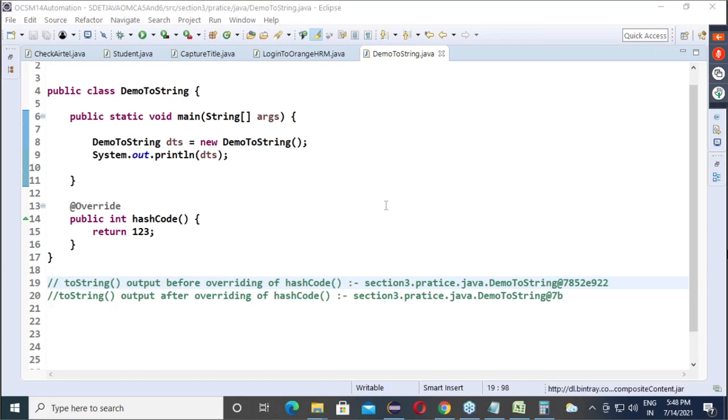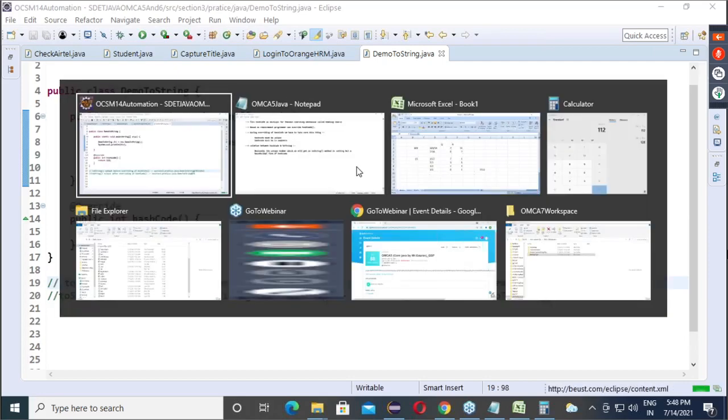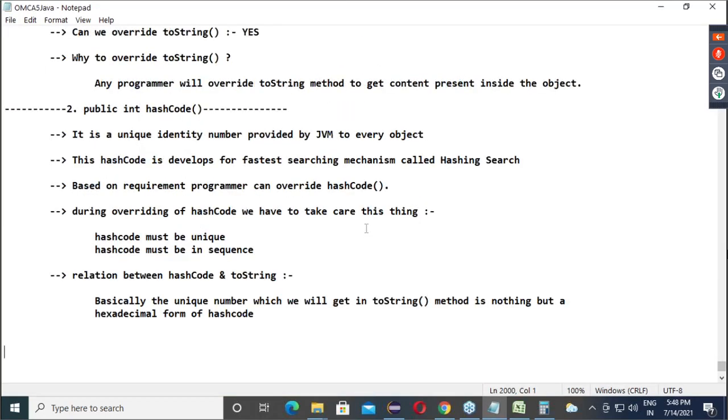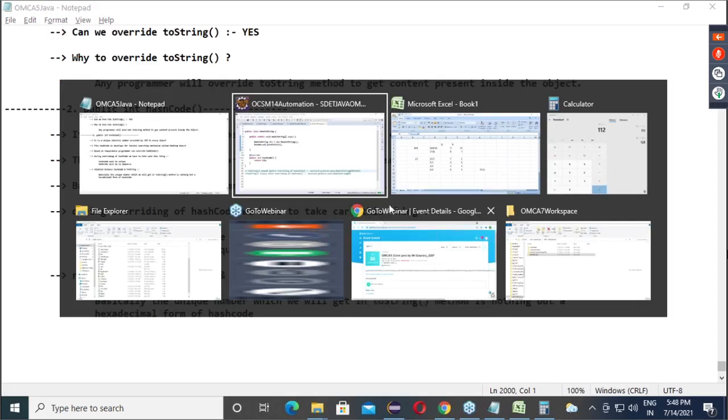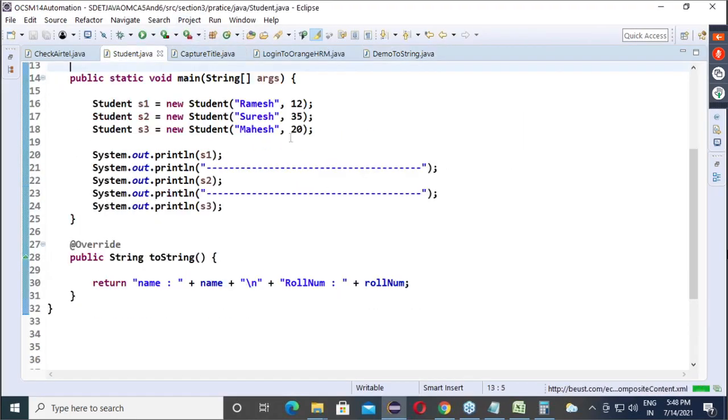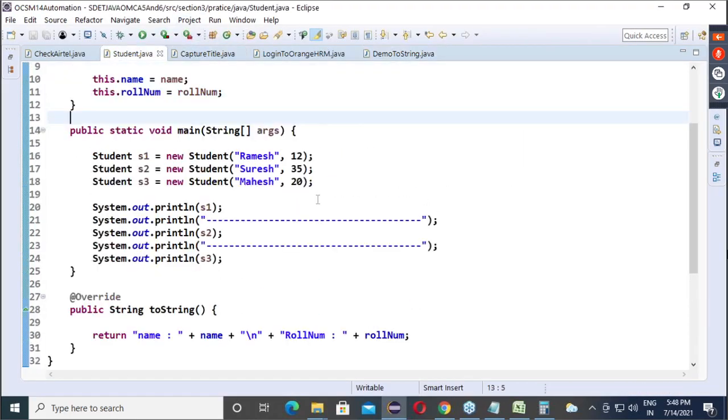Okay. So now, guys, with this relation, our hash code method is almost completed. Now, the only thing is how to override to get a unique and sequential number. That I will show you here in the Student class. Now, pay attention.